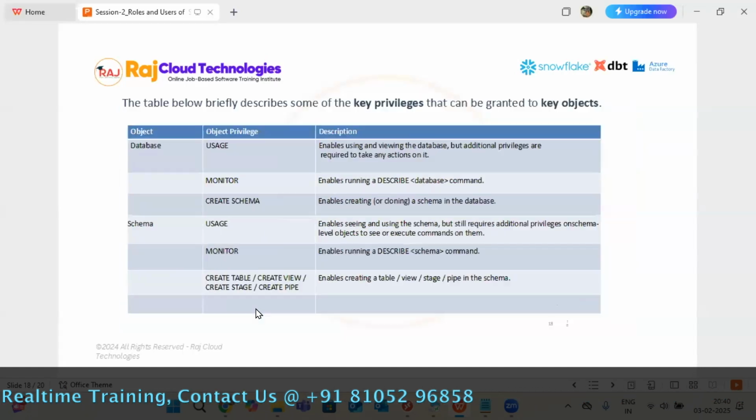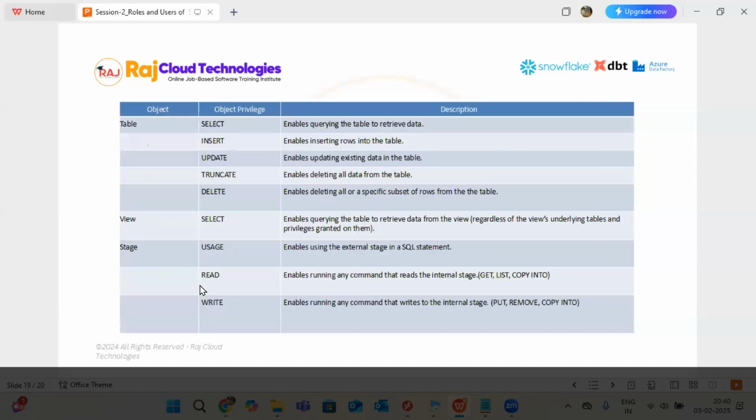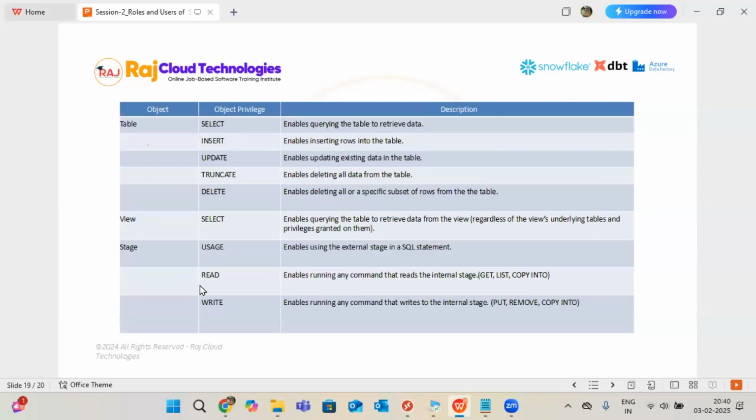Okay, that is schema and database level. Casually, I'm saying I didn't complete this topic. In the coming classes, I'll give the practical execution. This is just an overview, so just go through that.